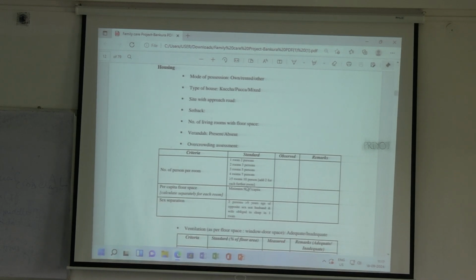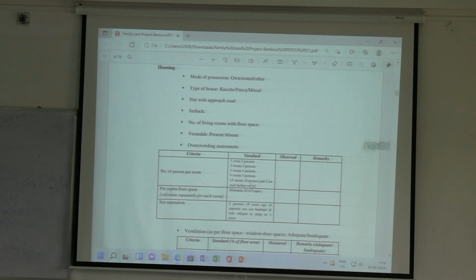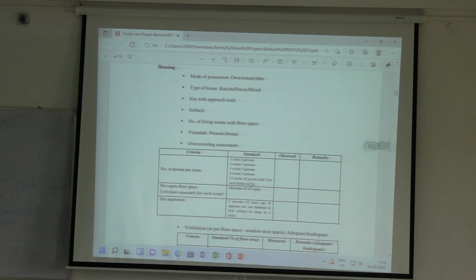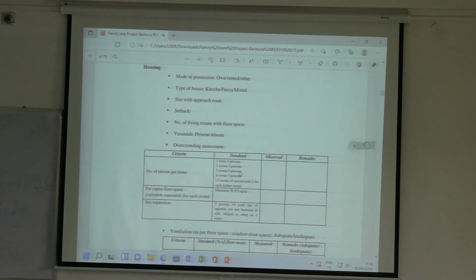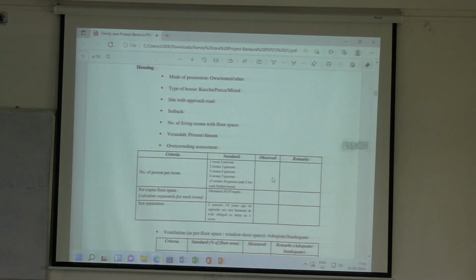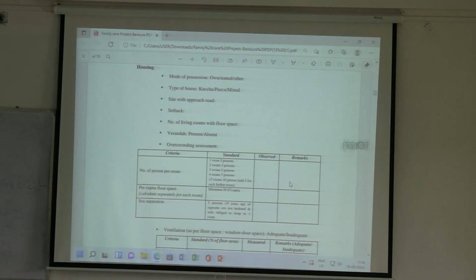And after 4 rooms, for 5 and above rooms, 10 plus 2, that is for each room added, there will be 2 additional persons. So it depends on the number of rooms that are present in the house. So here also you have to observe, and then write in the remarks physical overcrowding present or absent.